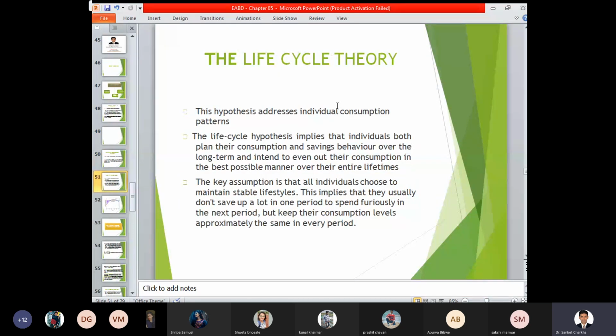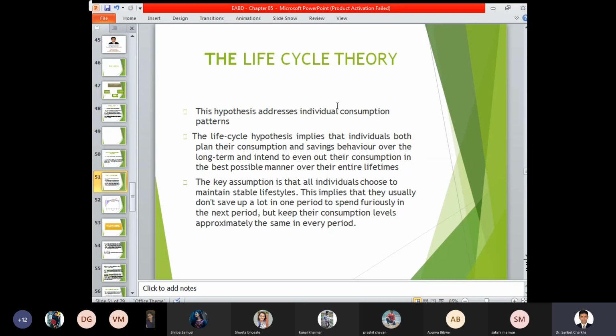And lastly, the life cycle theory. This hypothesis addresses individual consumption patterns. The earlier pattern that we were looking for, absolute consumption theory and relative consumption theory, was specifically applicable for the household, that is for the entire people or the public in general. But the life cycle theory specifically focuses on the individual perspective, that is, whenever as per the change, want, need, desire or the standard of living of a particular individual, the expenditure pattern, the savings pattern, the consumption pattern keeps on changing.